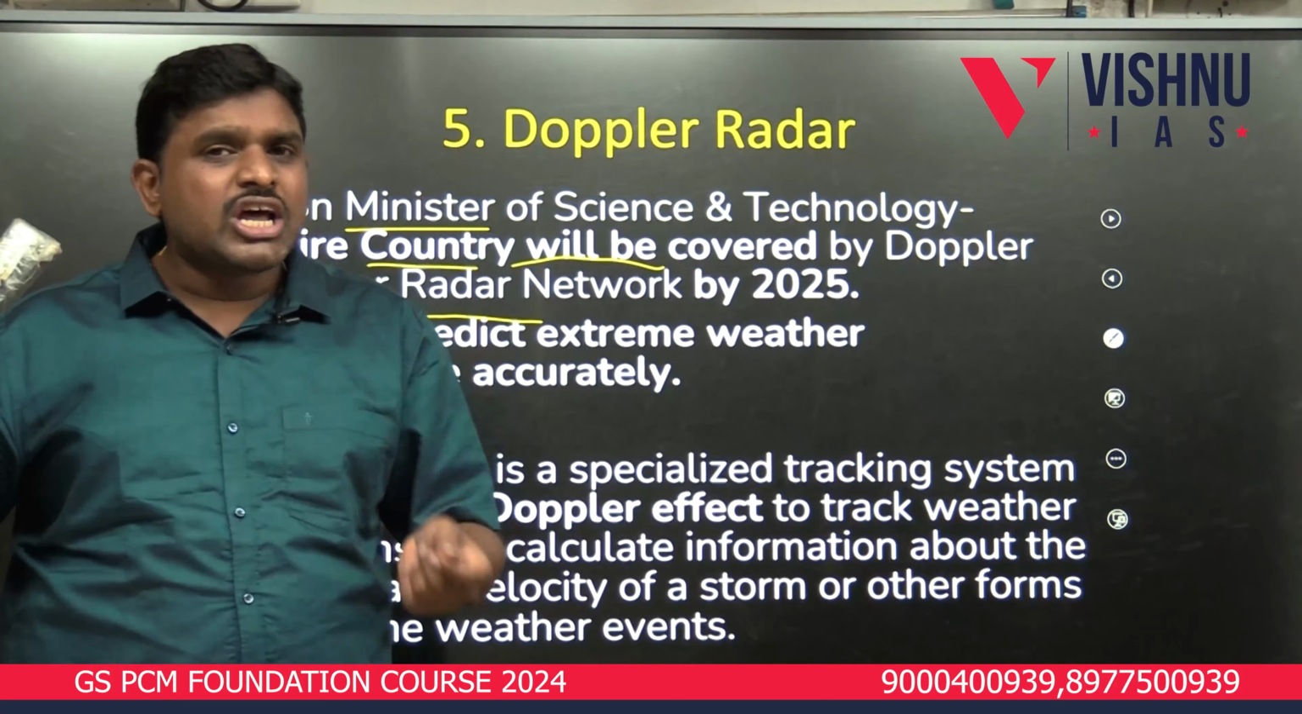Doppler Radar is a specialized tracking system that uses the Doppler effect. As we come near, the waves will increase. The frequency will increase so that we can understand some storm is coming. So now, the entire India is going to be covered with this Doppler Weather Radar network by 2025.